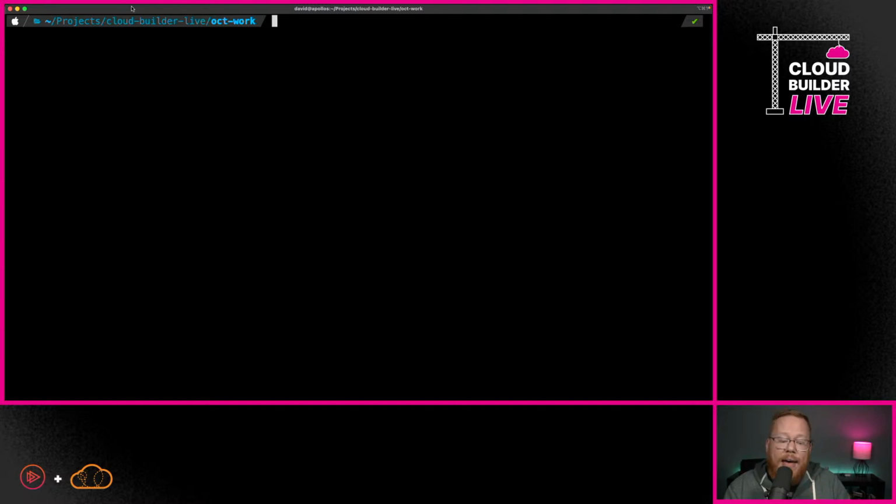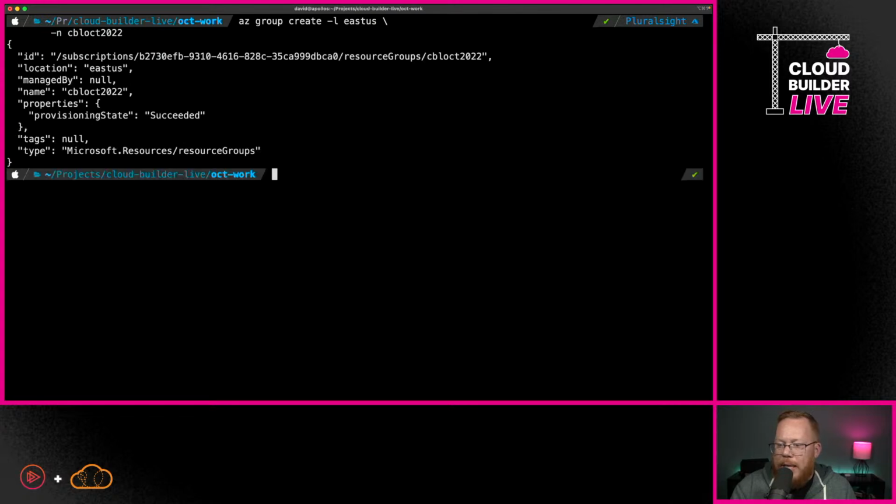Now, the one thing I have already done is I've already run az login. So I'm already logged into my Azure subscription here within the CLI. So the first thing I'm going to do is create a resource group. This just gives us the ability to group everything we're doing in this episode together under one resource group. So we'll go ahead and let that run. Perfect. Okay, so we've got this resource group up and ready to go.